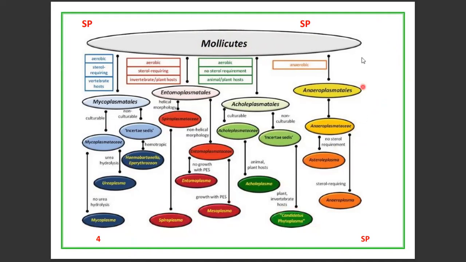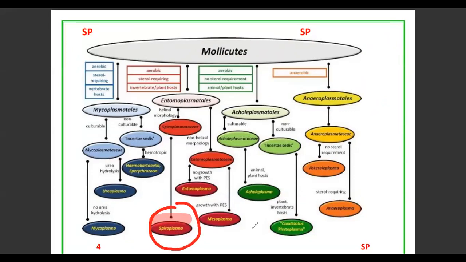So in our syllabus, which are present, one is Spiroplasma, and Phytoplasma is in our syllabus. Spiroplasma belongs to the order Entomoplasmatales, family Spiroplasmataceae and genus Spiroplasma.